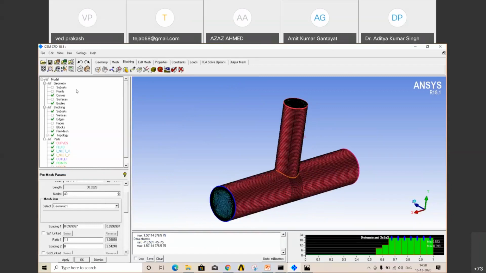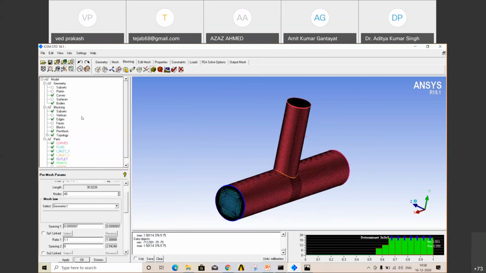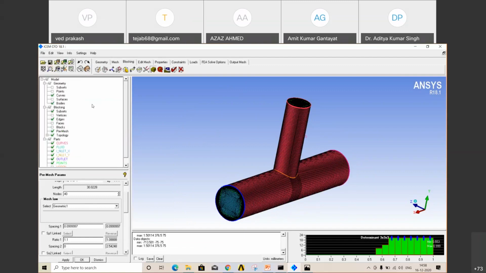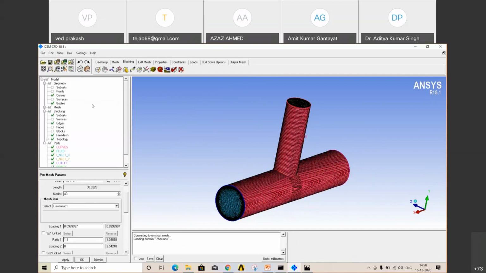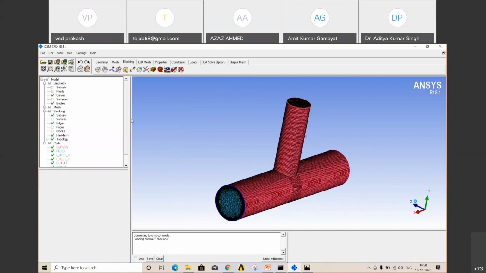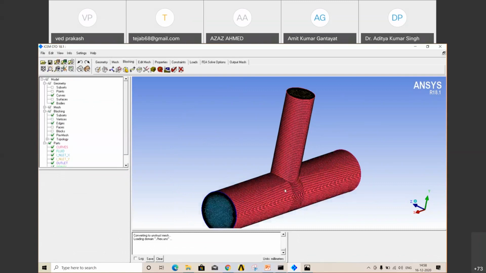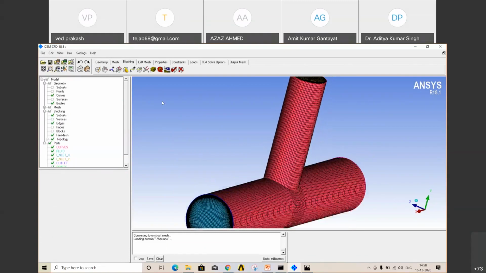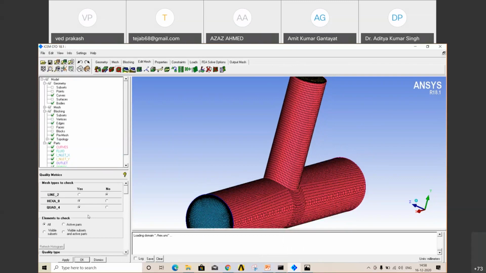The last option: if you want to change something in your mesh, you can change it right now. Otherwise go to file, go to mesh section and load from blocking. It will convert to your final mesh. So this is your final mesh. You can also check your final mesh quality. Go to mesh, go to edit mesh. There is a quality option, display mesh quality, apply.